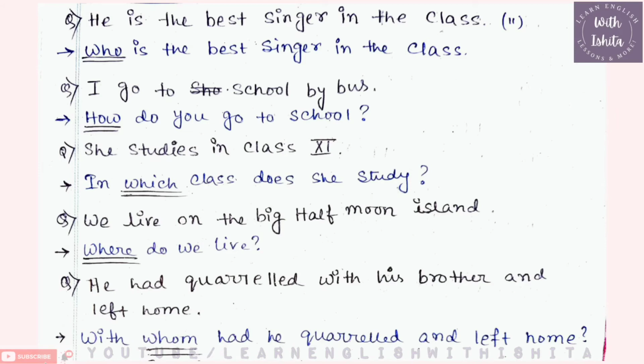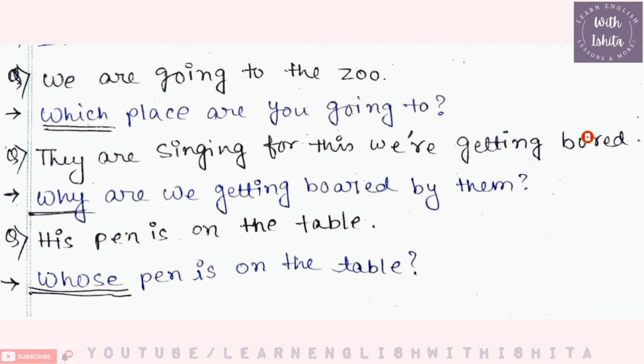Going to the next example: he had quarreled with his brother and left home. We will convert it using whom. The answer will be: With whom had he quarreled and left home? Next one: we are going to the zoo. We will replace it using which. Which place are we going to?